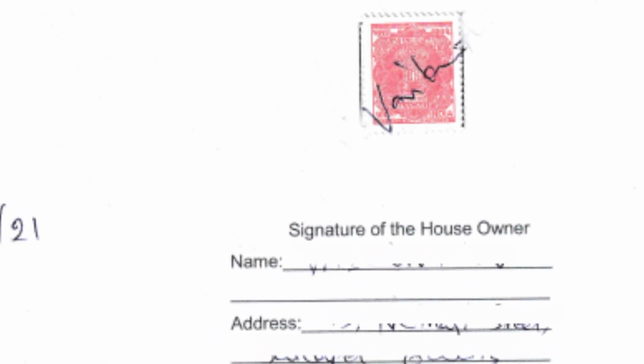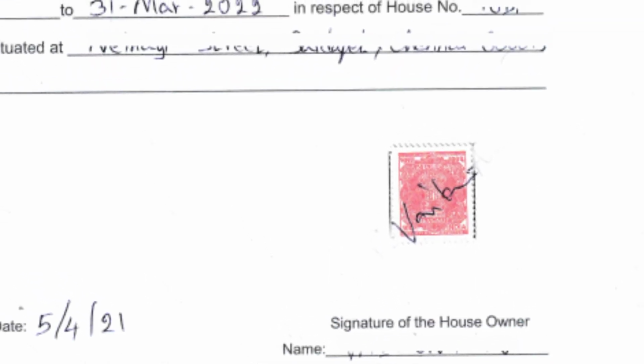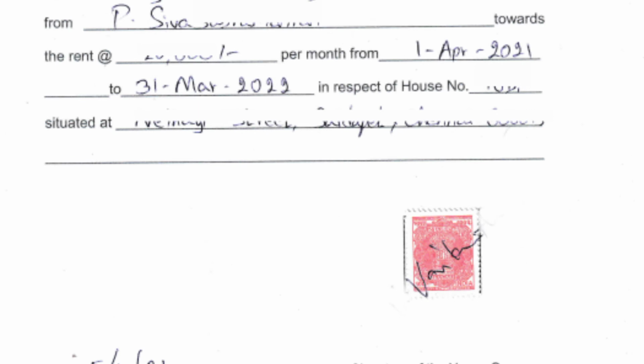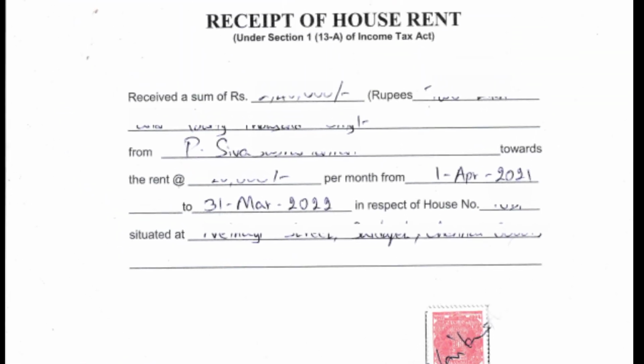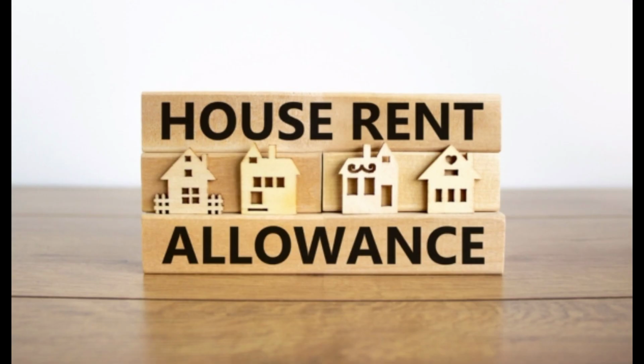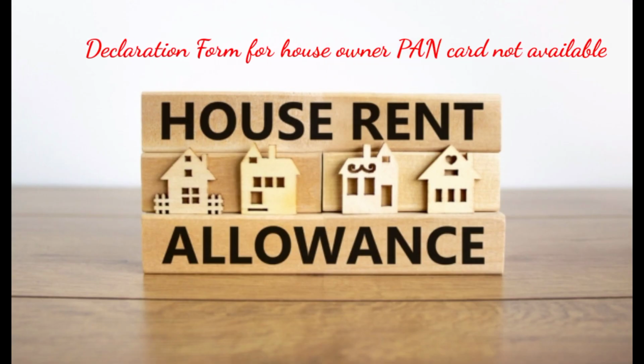And the PAN number is very important if the rent is above 1 lakh. If it is below 1 lakh, you don't need to give any PAN number. If it is there, not a problem, but in future, if it is above 1 lakh, we need to provide the PAN card. If it is not there, we need to provide the alternate option, the declaration form. So the declaration form is for a house owner whose PAN card is not available. This is the reason the declaration form is there.